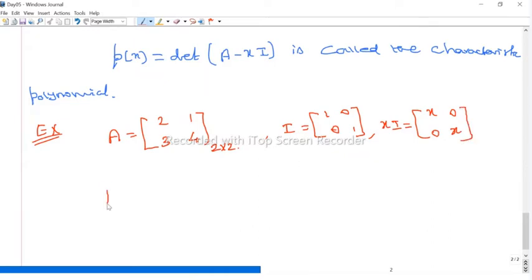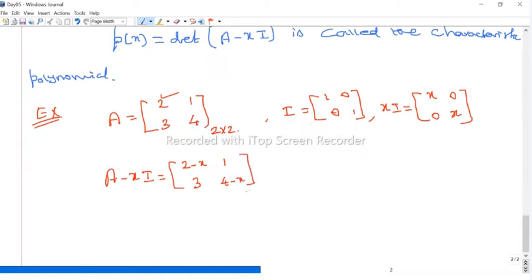Okay. Now what is A minus xI? We have to subtract term by term. A is 2 here, the term of xI is x, therefore this entry is 2 minus x. And here 1 minus 0, therefore 1. This entry is 3 minus 0, which is 3. And this entry is 4 minus x. This is the matrix A minus xI.